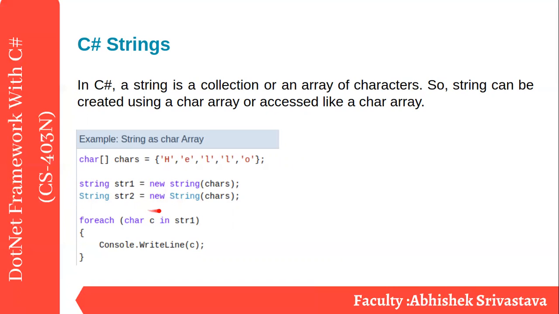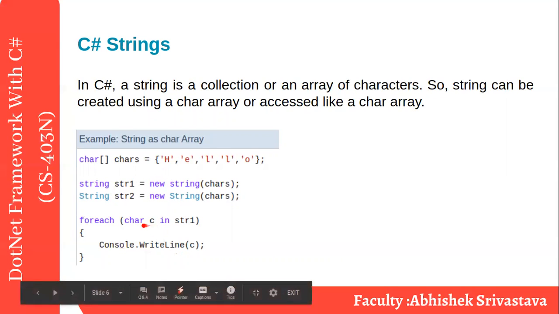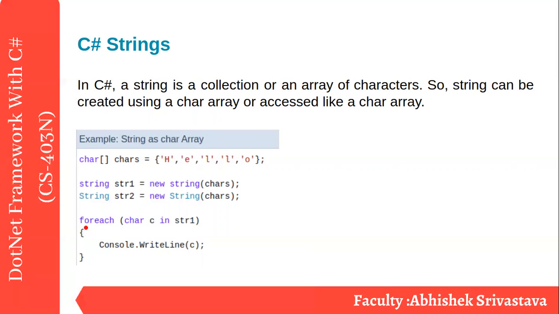Okay, the new keyword is for allocating this memory, clubbing our characters together as a string. Now, if you want to traverse it, use char c in str1, so I iterate one by one. It will print the characters one by one, and c will contain the value of each character. I already told you, the foreach loop is used for getting values directly. It's no headache to maintain an index. You directly get the value one by one from the collection. A collection may be an array, list, etc.